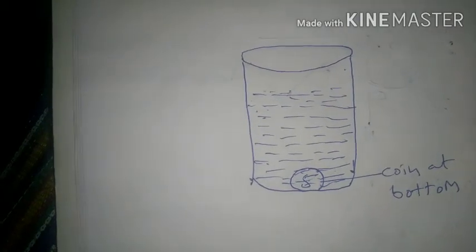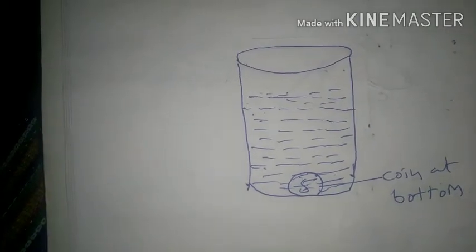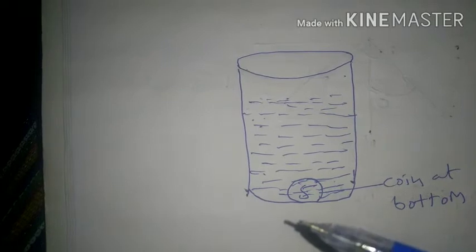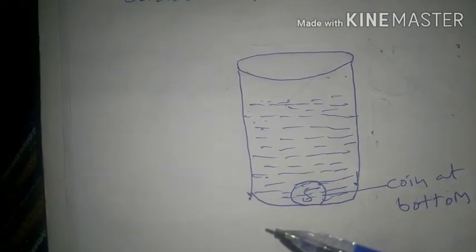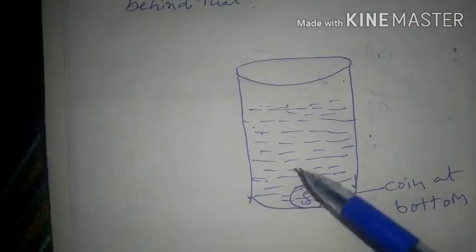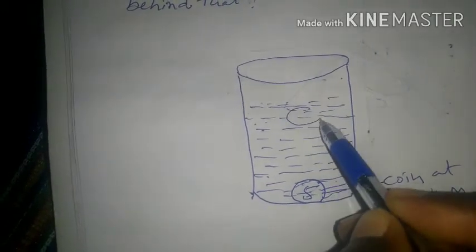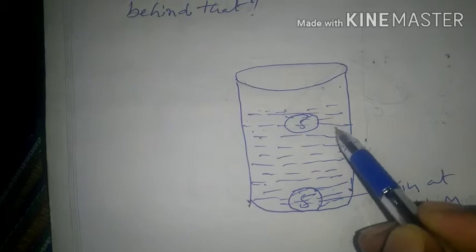Now pour water until you get the image of the coin on the water surface. Okay, image of the coin on the water surface.